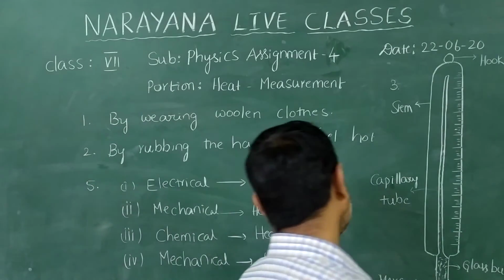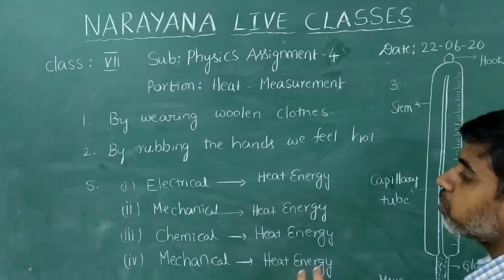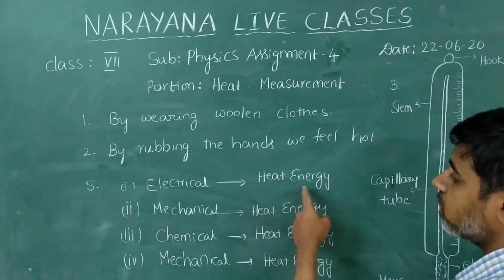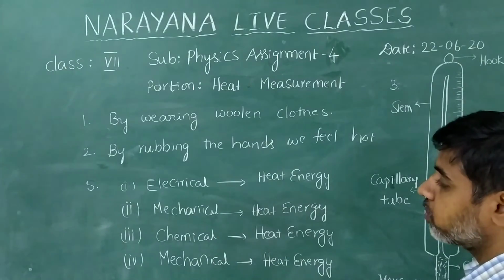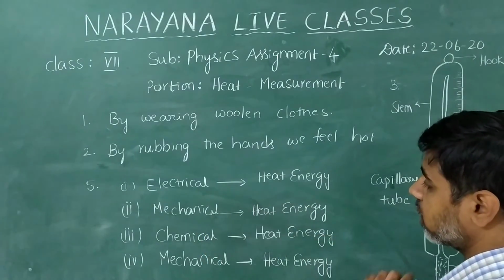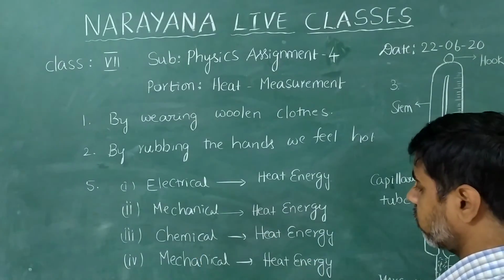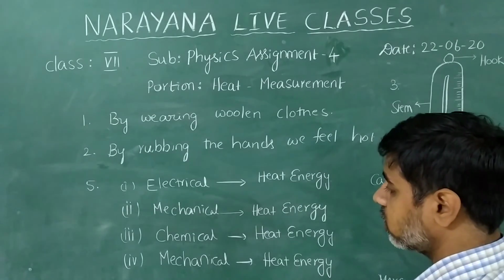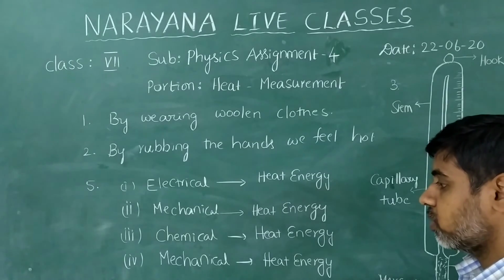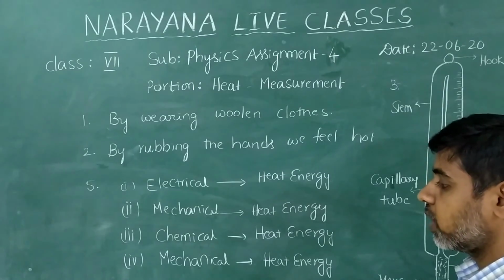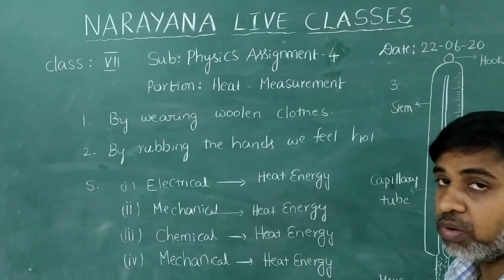So these are the four situations given. The first is a heater in a bucket of water, where electrical energy is converted into heat energy. Second is rubbing our hands, which is mechanical energy converted into heat energy. Third, a gas stove connected with a cylinder, where chemical energy is converted into heat energy. And the last one is striking a metal object with a hammer, which is mechanical energy converted into heat energy.